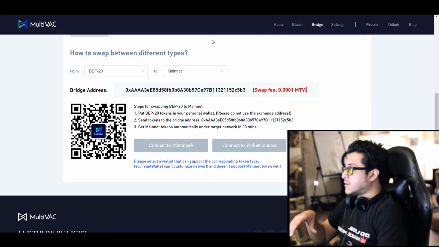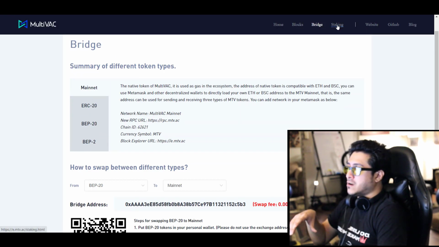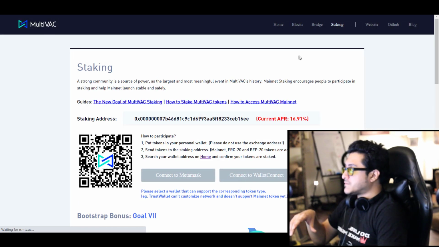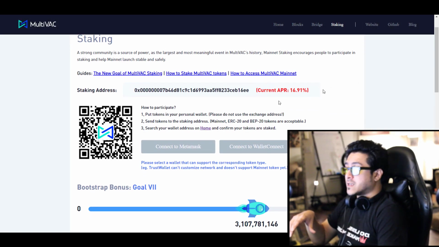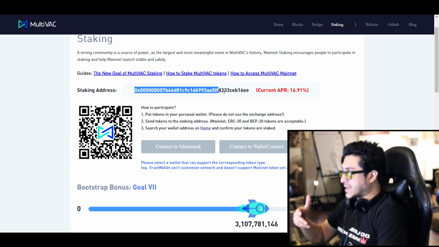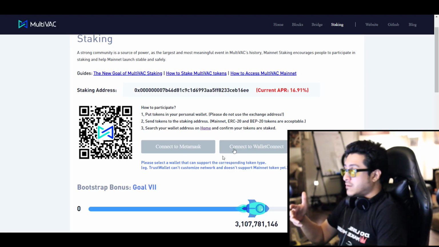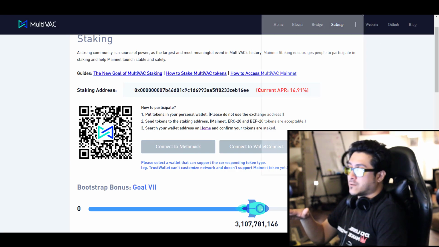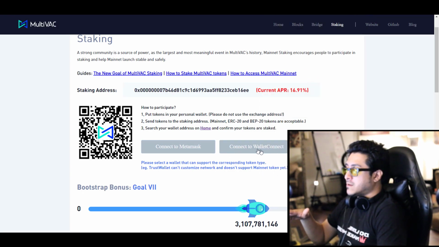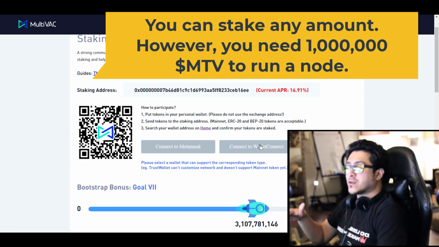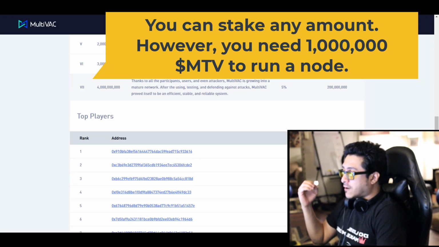So how do we stake? Over here, you have an option of staking. Let's go to staking. Previously, we had to send our tokens manually to this staking address. But now they have straight up options, buttons. All you have to do is connect your MetaMask. They're going to show you how many tokens you have in your wallet, like here, and then they will show you how many tokens you have staked. That's it. They have the whole list of wallets here.